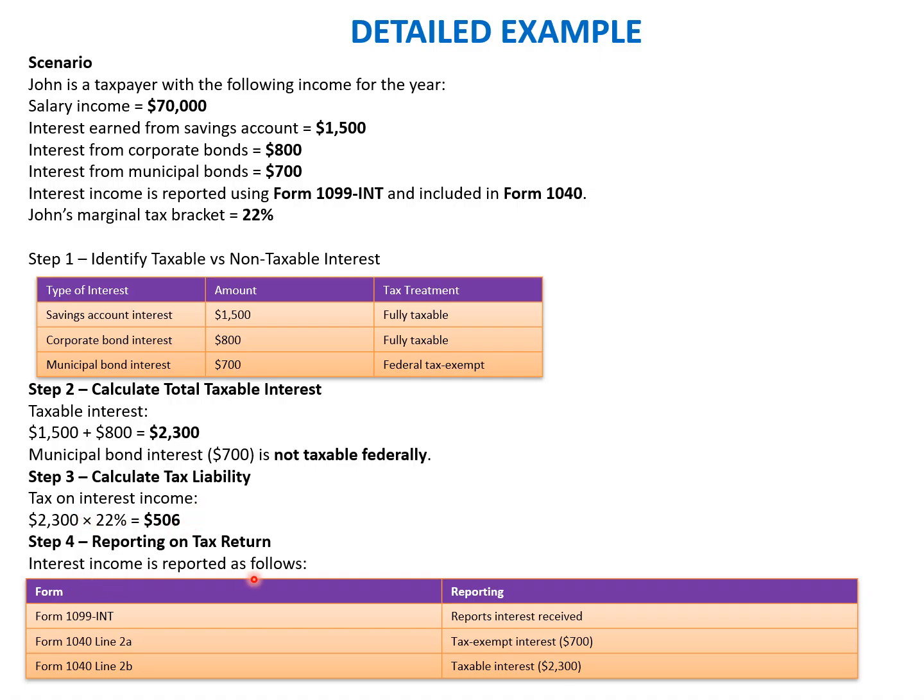Interest income is reported as follows. Form 1099-INT will report the interest received. Form 1040 line 2a tax-exempt interest is $700. Line 2b taxable interest is $2,300, and then we have to pay the tax accordingly. And if some tax is withheld, that will be taken as a tax credit. So we'll move to the next slide.